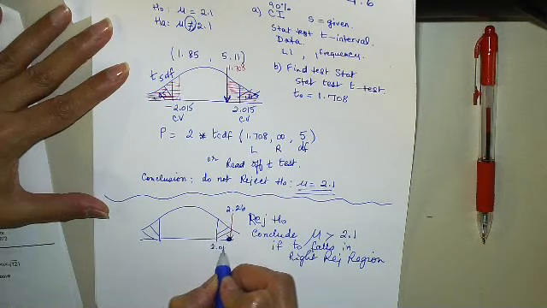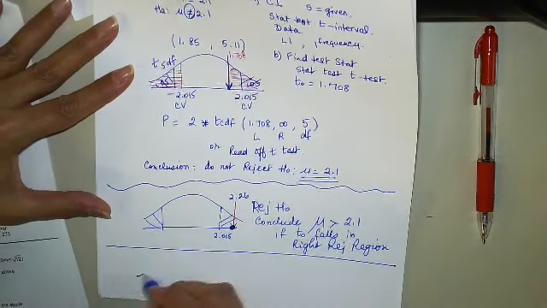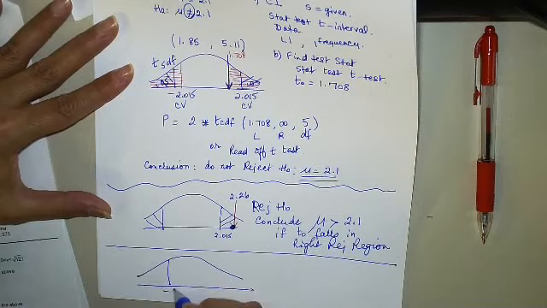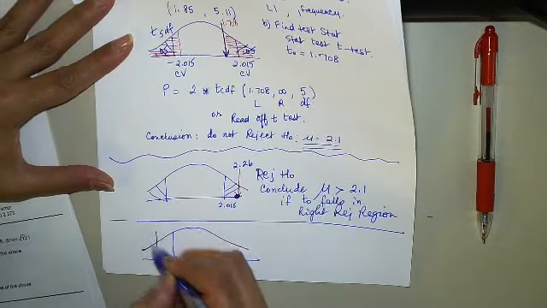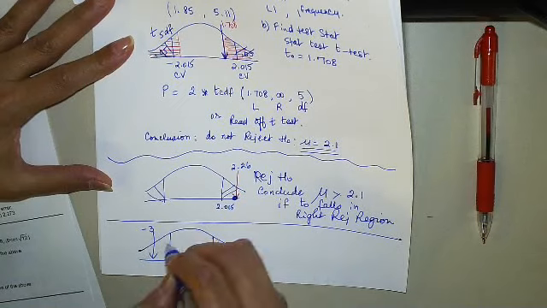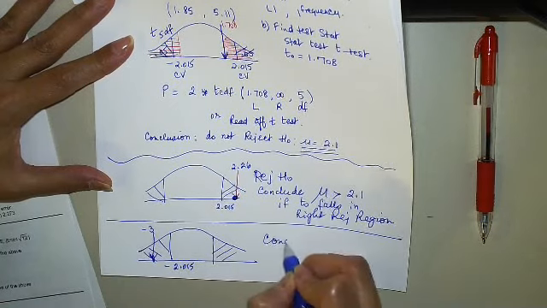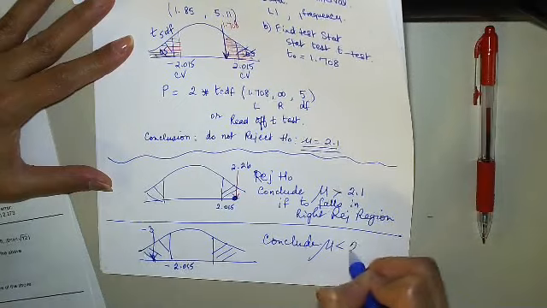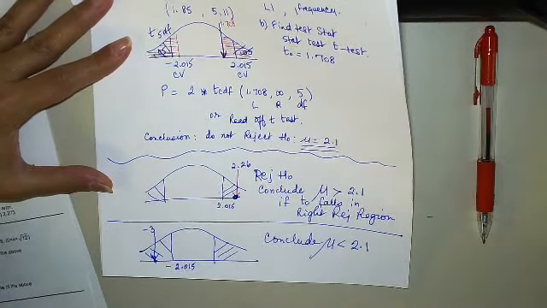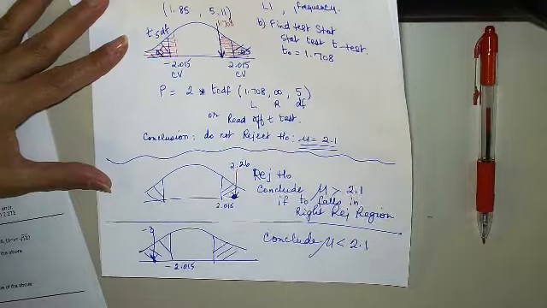So suppose I had a number like 2.26 or something like that, where this is 2.015. Then this would be the conclusion. And if I got a number like -3, then I would conclude that mu is less than 2.1. Follow me?